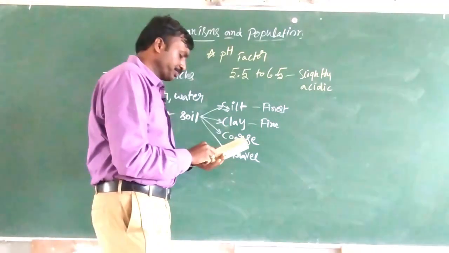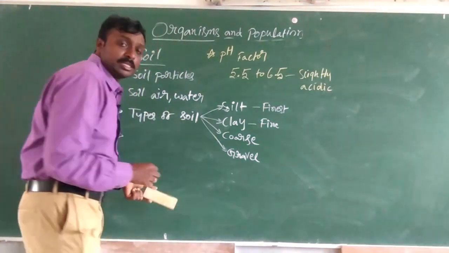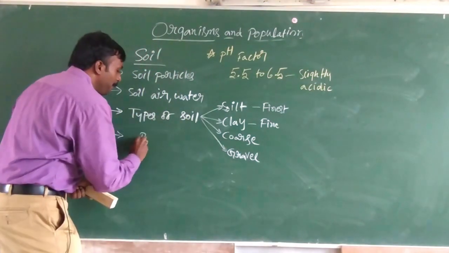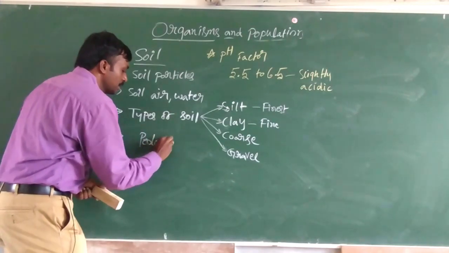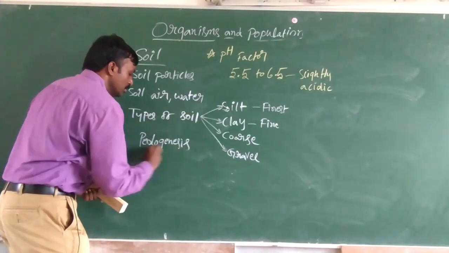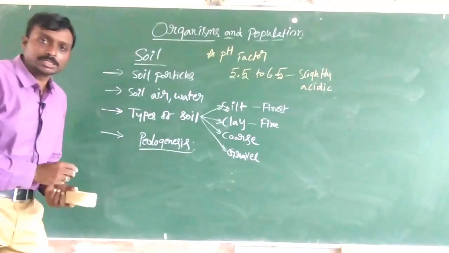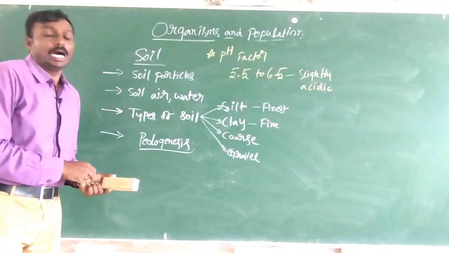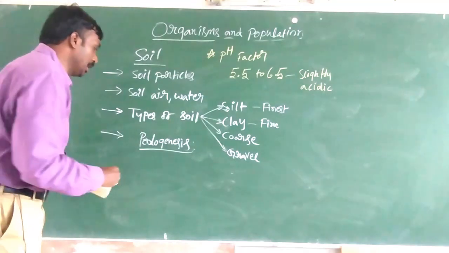Now the next thing is formation of soil. This is generally called pedogenesis, which talks about the formation or origination of soil.